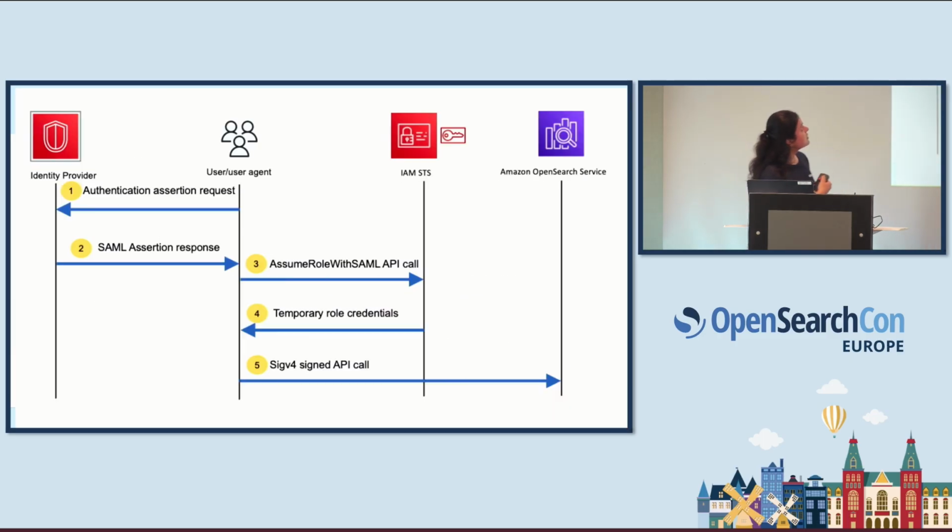So this is an identity provider. It has a user agent or many users. It makes a request and gets a response. It has an IAM STS that is created. Just like what we created with the temporary access, you get to assume a role. You make an API call to OpenSearch. It validates whether this IAM STS is still valid or not.